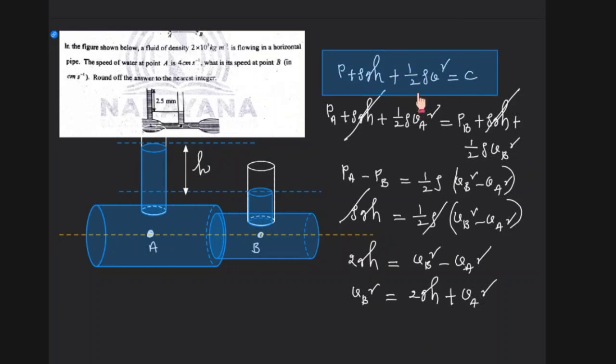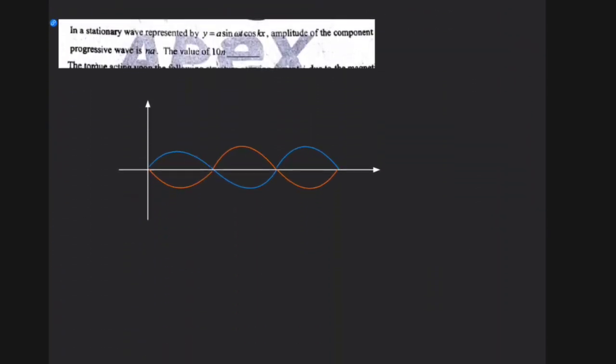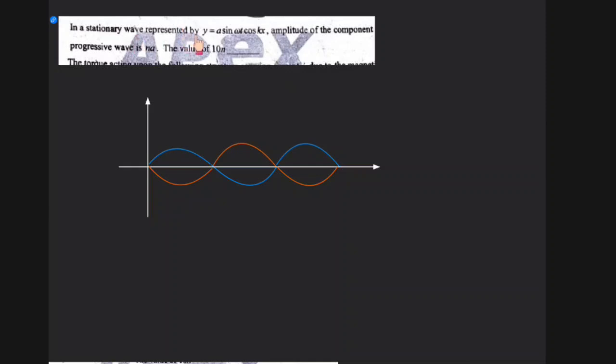So P plus rho g h plus half rho v square is equal to constant, that is the Bernoulli's equation, that is how I use it. Clear? Now this one, a stationary wave is represented by y is equal to a sin omega t cos kx. Stationary wave, standing wave, they both are same. Amplitude of the component of progressive wave is n into a, the value of 10 n is.